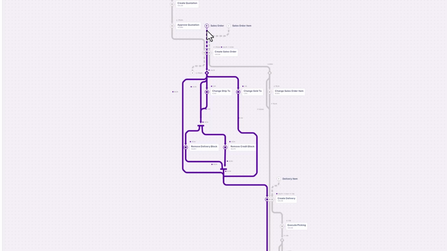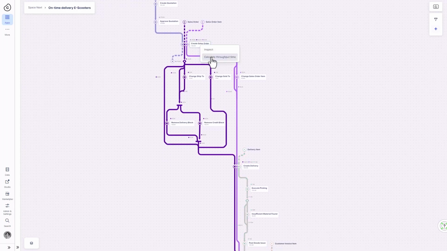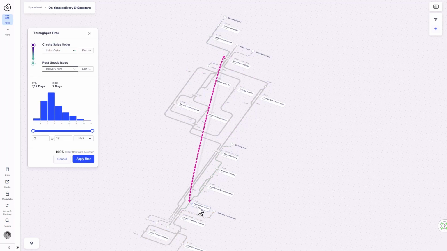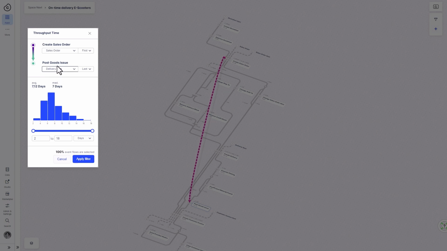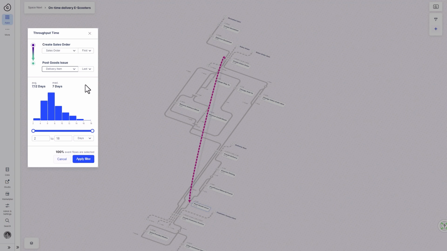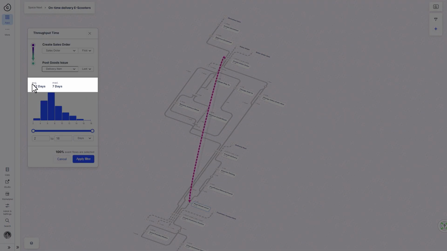To start, Jane focuses on just the order management objects and takes a closer look at the throughput time from when orders are created to when the respective deliveries are shipped. For the first time, she can see the throughput time for events taking place for two different objects, sales orders and deliveries, and she can benefit from embedded visualizations of the data without needing to leave Process Sphere. She immediately sees that the average throughput time is 7 days.